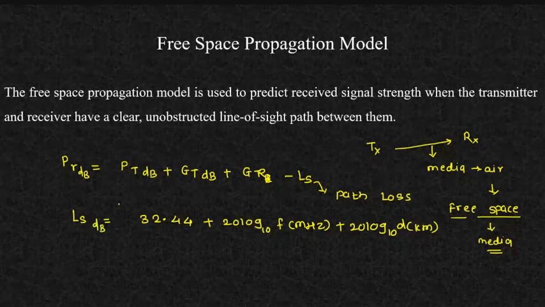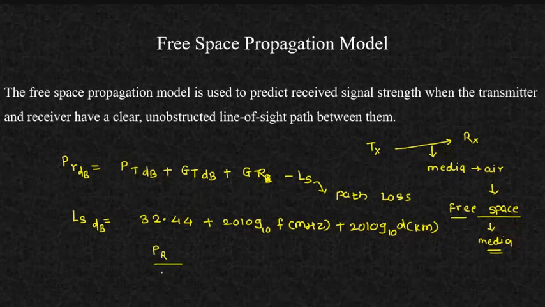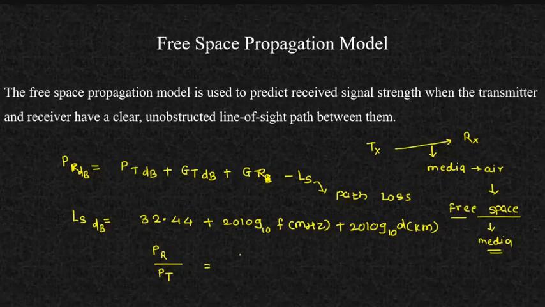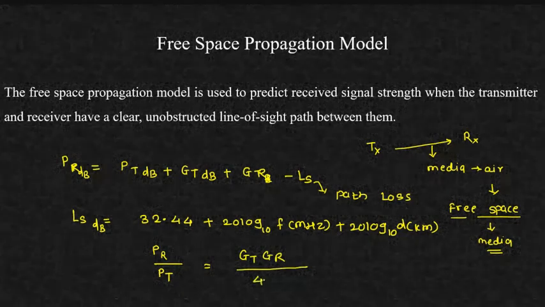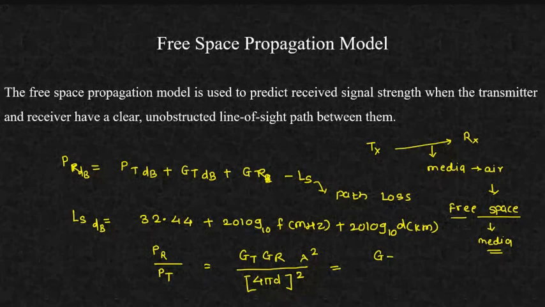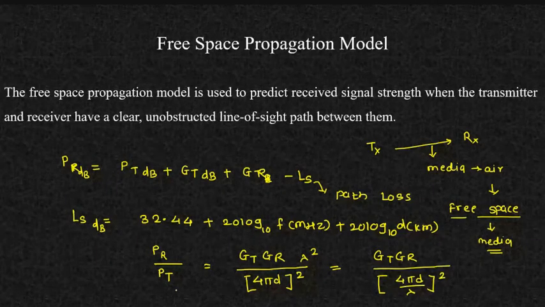If you want to write this formula simply, not in dBs, it will be PR divided by PT. I'm just denoting it with capitals as I have done here. So PR by PT is equal to GT GR, times lambda divided by 4 pi D, the whole squared. And if I want to write it in a very simple way, it will be GT GR into (lambda by 4 pi D) squared, and this is PR by PT, and this is what we call the free space equation.